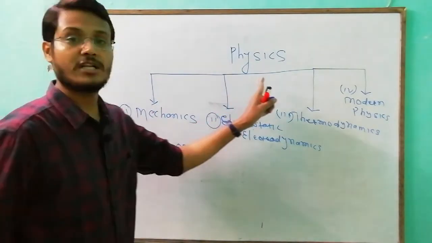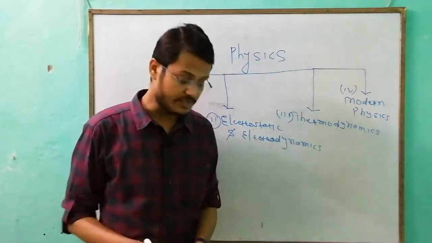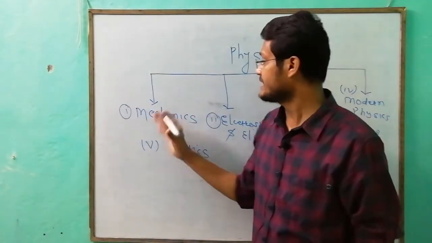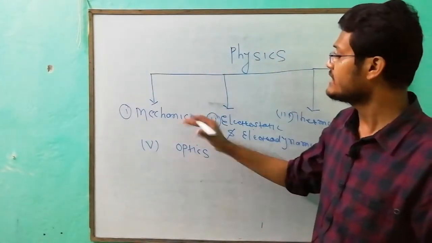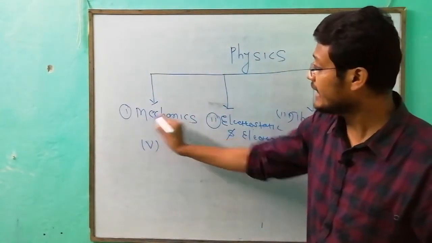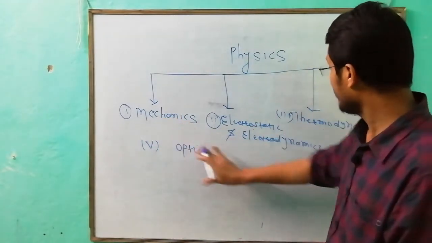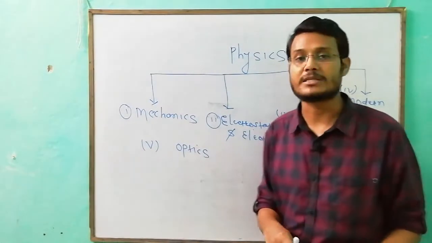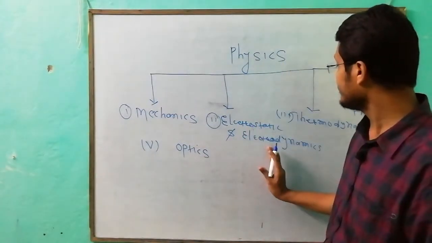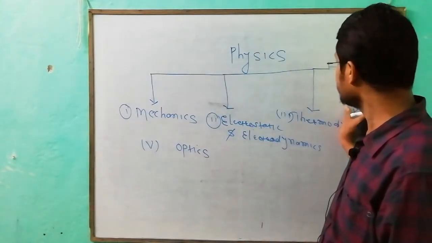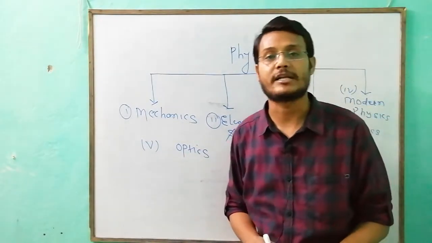This is the division of physics which I have made in my 7 years of teaching. Mechanics and thermodynamics are part of your 11th syllabus, and electrostatics, electrodynamics, modern physics and optics are in your 12th syllabus.